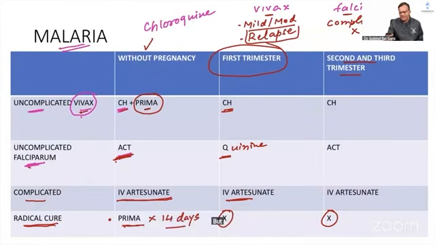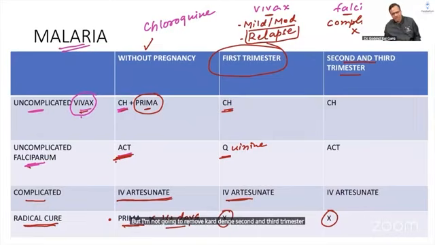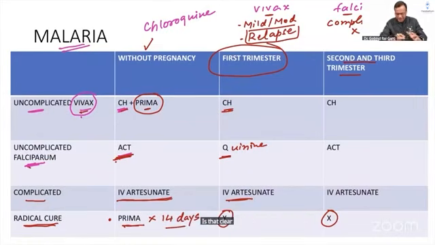We will remove Primaquine; in second and third trimester, everything else will remain the same. Is it clear? So let's quickly revise because this is important. Once, without looking at the table, try to answer the question because that is important.